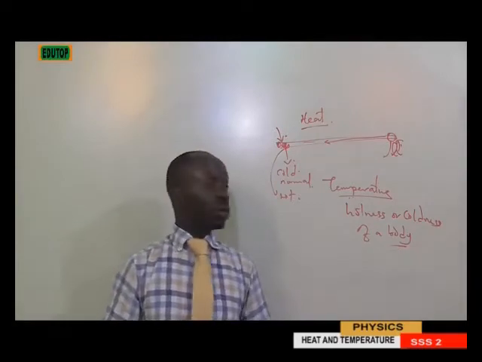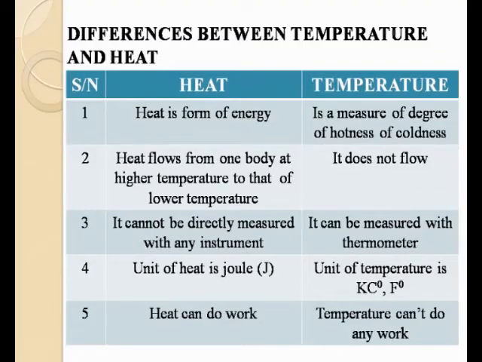Now, what is the difference between temperature and heat? Number one, heat is a form of energy. Do you understand? Heat is a form of energy, but temperature is not. It is not a form of energy, but a measure of the degree of hotness or coldness. Now, heat flows from one body to another, as I just explained the other time. But temperature does not flow. Temperature is just being felt.